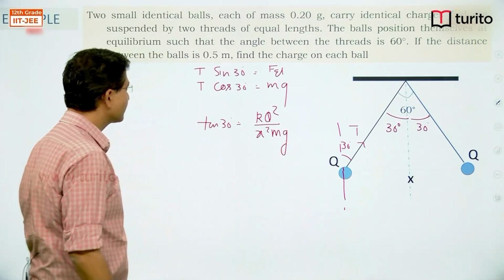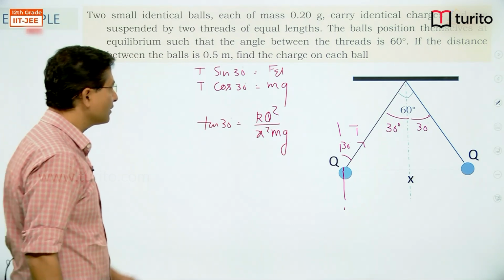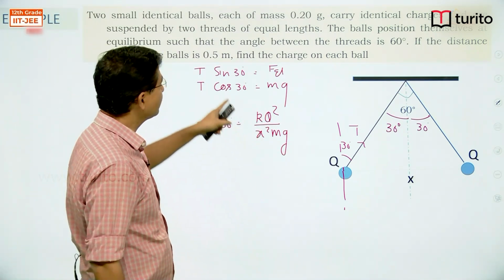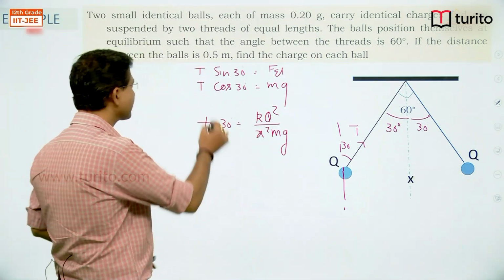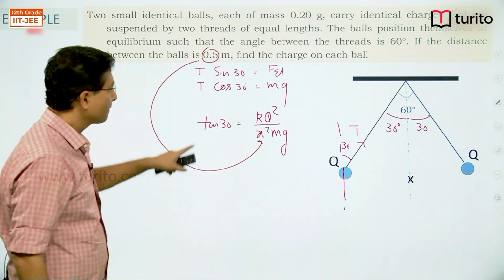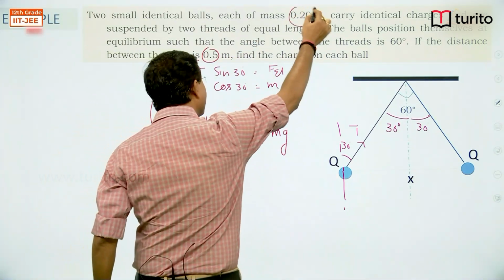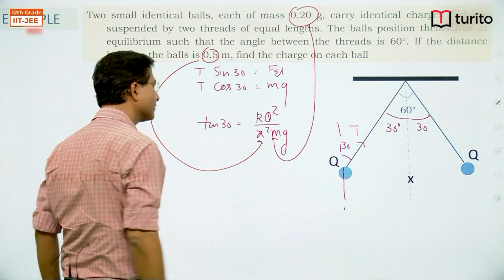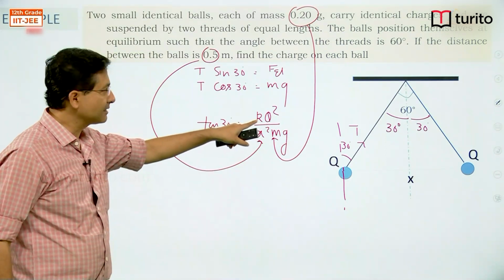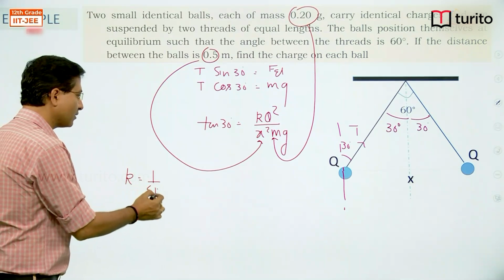Here the question is what is the charge on each ball. Find the charge on each ball. Separation is given, so here I can substitute 0.5. Mass of the ball is given, 0.2. I can substitute here. I can place k, that is 1 upon 4 pi epsilon naught.